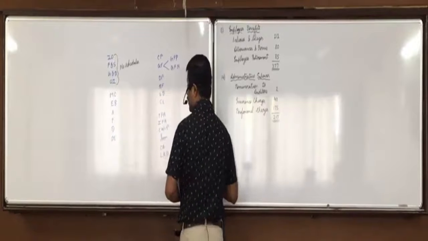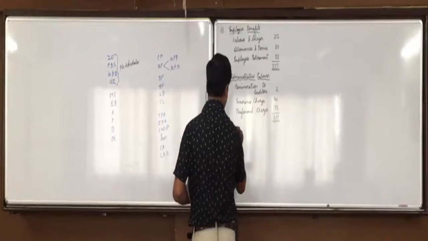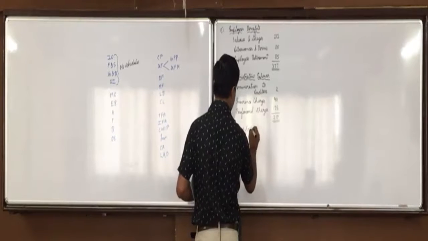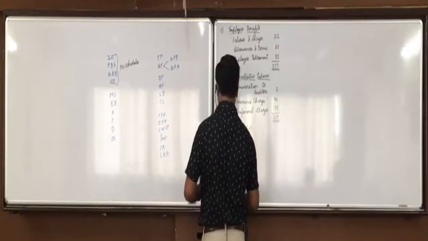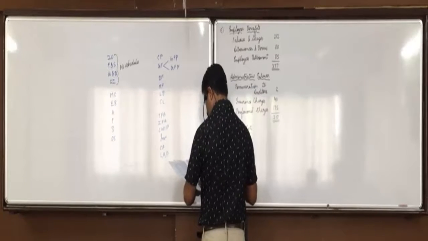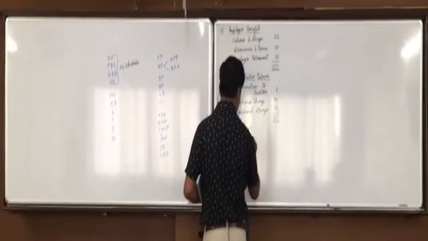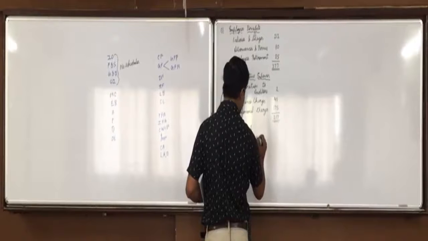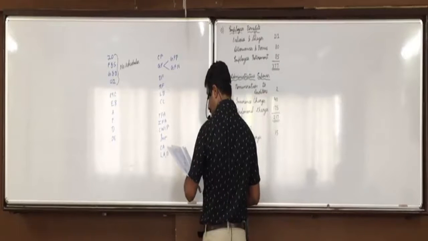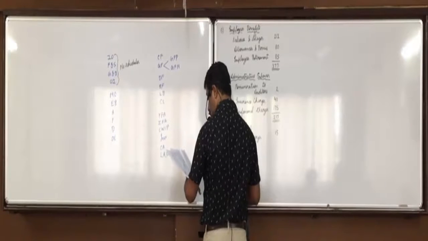Then after administrative expenses we have finance cost. In finance cost we have bank charges 15. Interest on fixed loans 21. Then after bank charges we have interest on fixed loans.